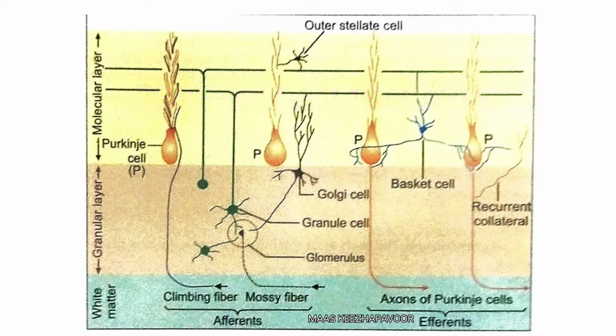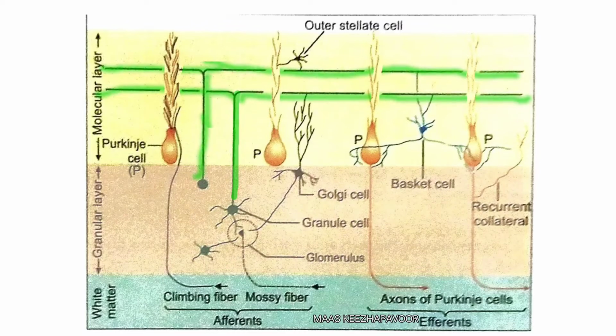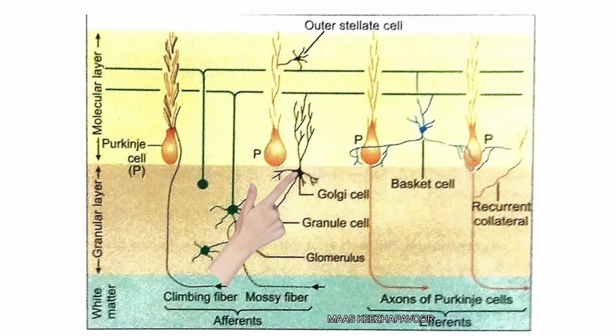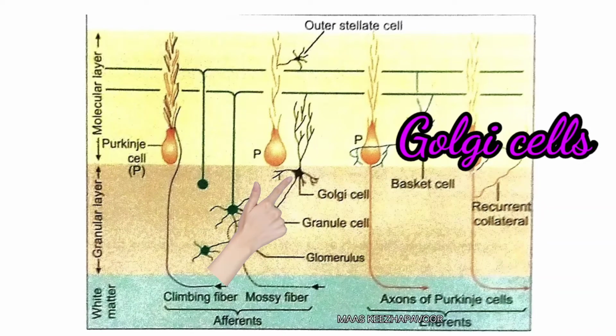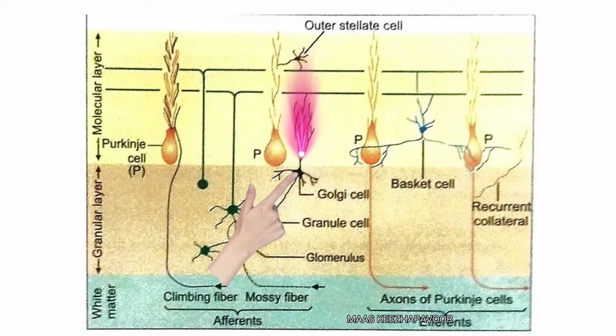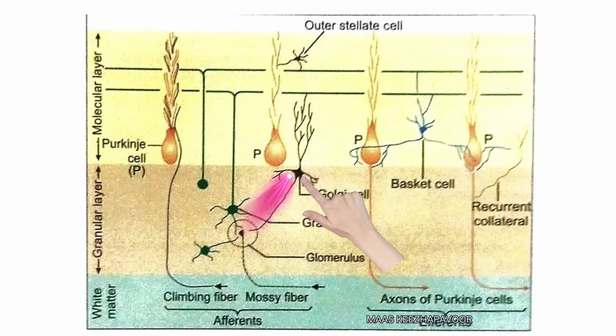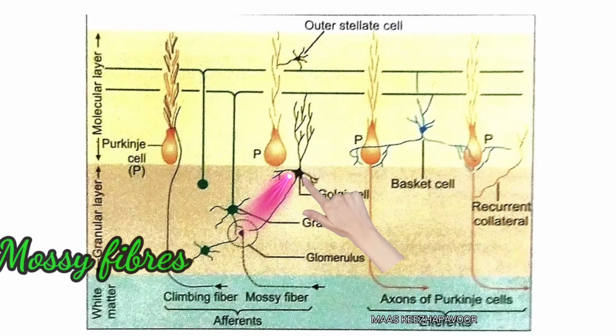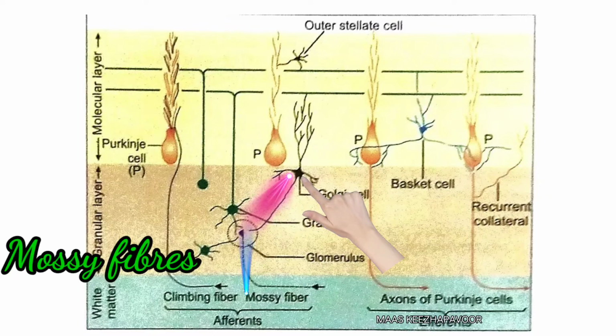The axonal extensions of granule cells are the parallel fibers. The other type of cells present in granular layer is Golgi cells. Their dendrites enter the molecular layer where they branch and synapse with parallel fibers. The axons of Golgi cells synapse with mossy fibers in the glomeruli.